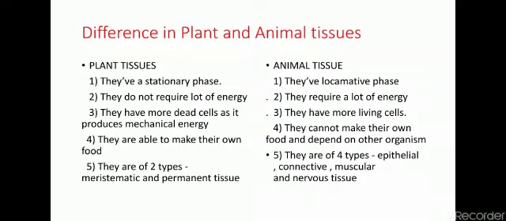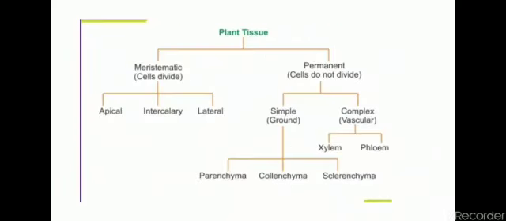there are four types of animal tissues. We have epithelial, connective, muscular and nervous tissues. Fine. So we will be discussing plant and animal tissues one by one separately.